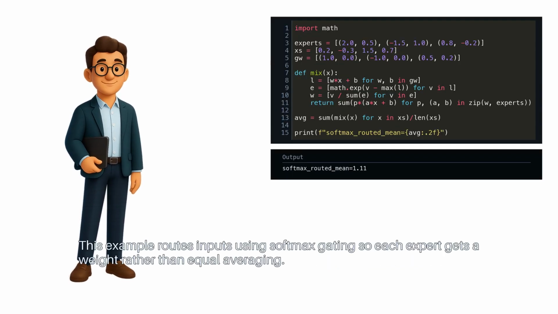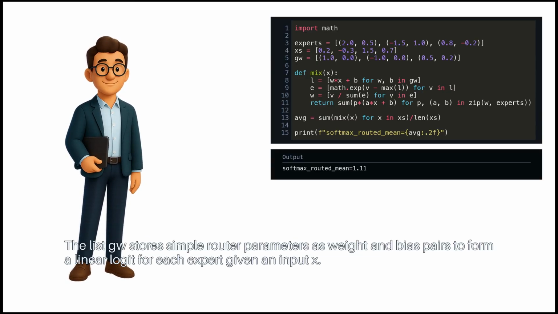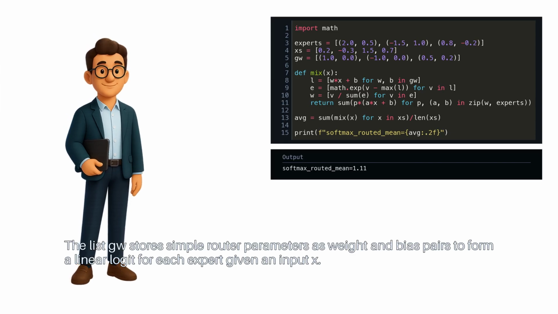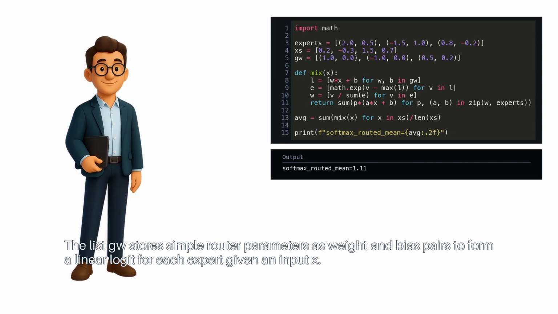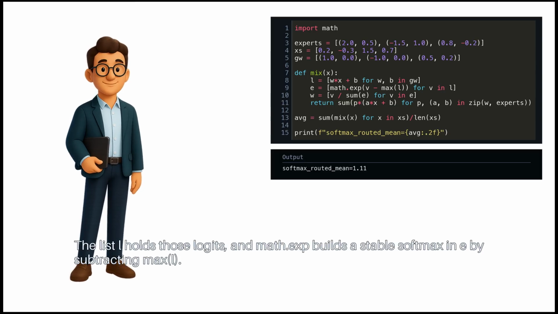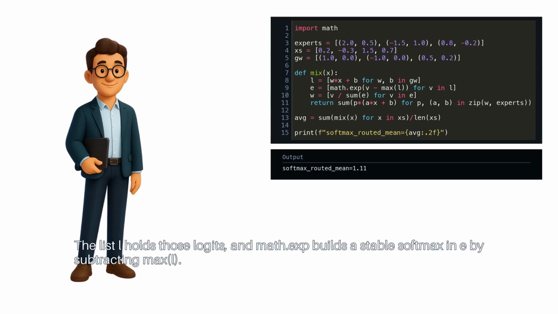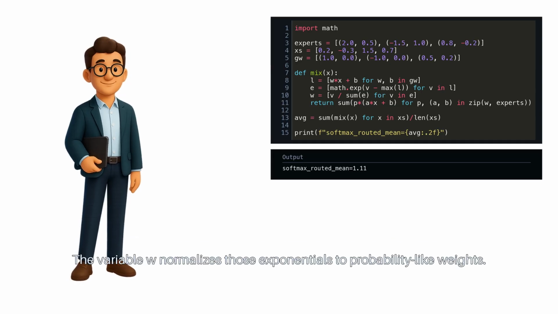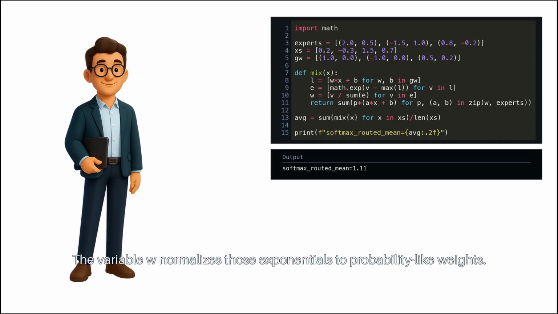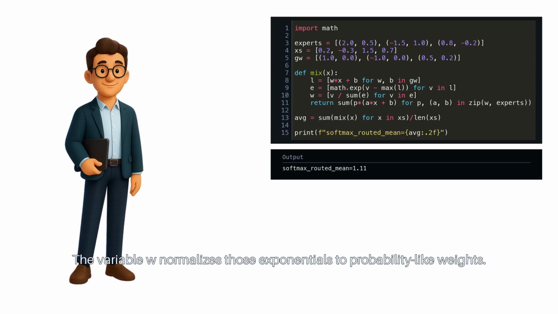This example routes inputs using softmax gating, so each expert gets a weight rather than equal averaging. The list GW stores simple router parameters as weight and bias pairs to form a linear logit for each expert given an input x. The list L holds those logits, and math.exp builds a stable softmax in E by subtracting max L. The variable W normalizes those exponentials to probability-like weights.